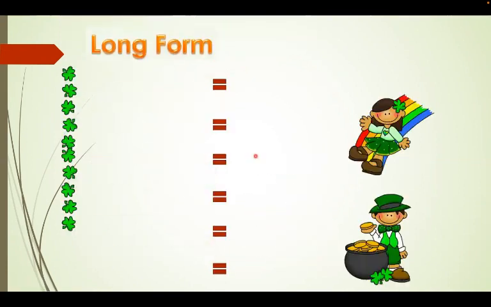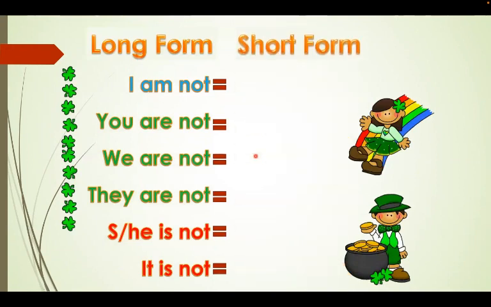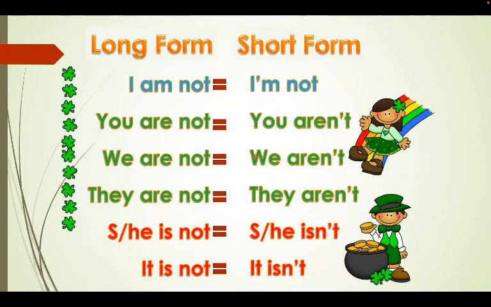Moving on to the long form and the short form of a negative statement. I am not becomes I'm not. Okay, I'm not driving. You are not, you're not, or you aren't driving. We are not, we aren't driving. They are not, they aren't driving. She is not, she's not or she isn't, and you add the verb. It is not, it isn't working. That's simple. Long form and short form.